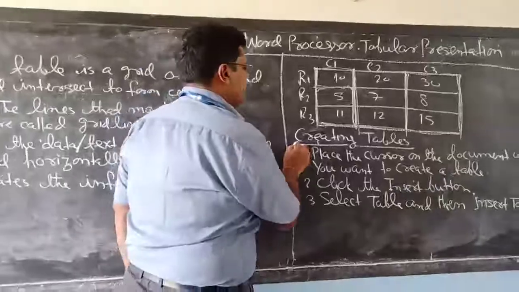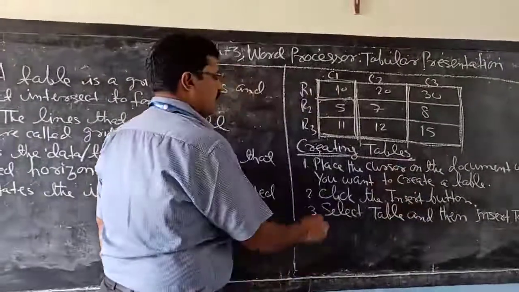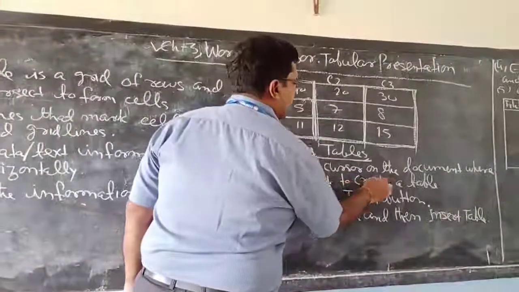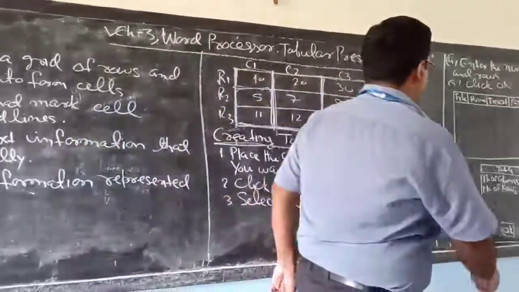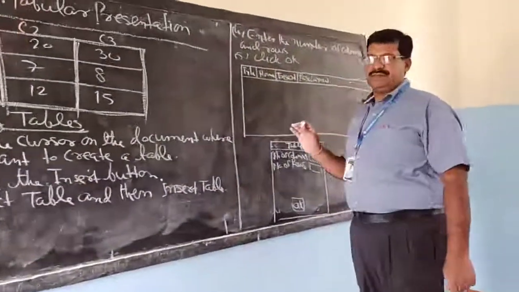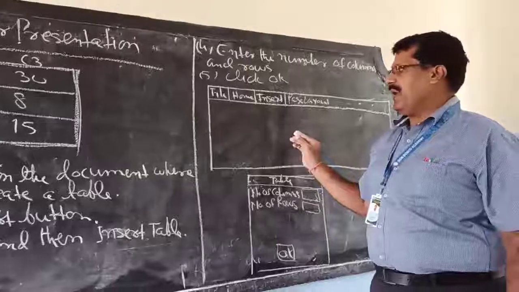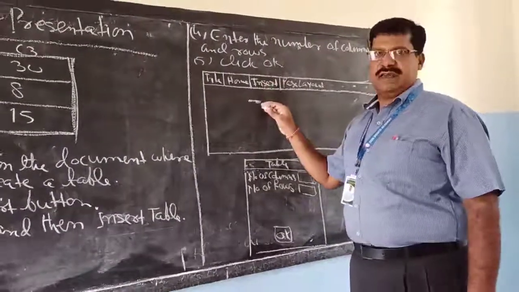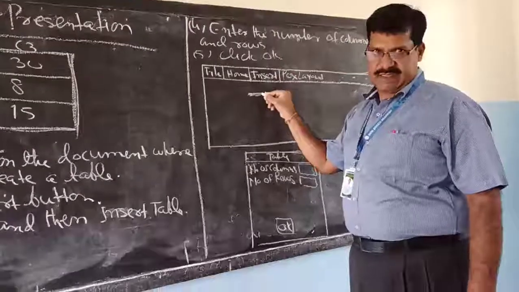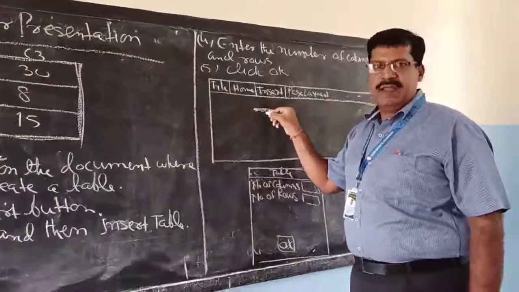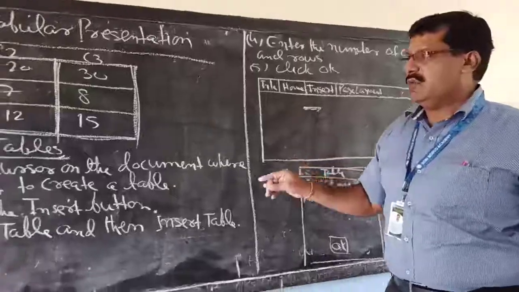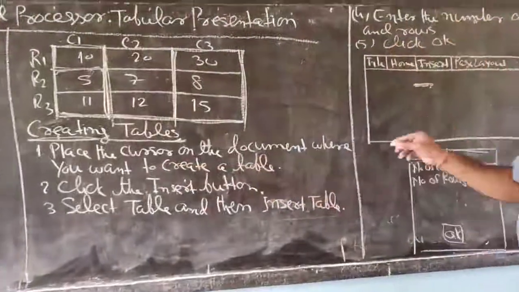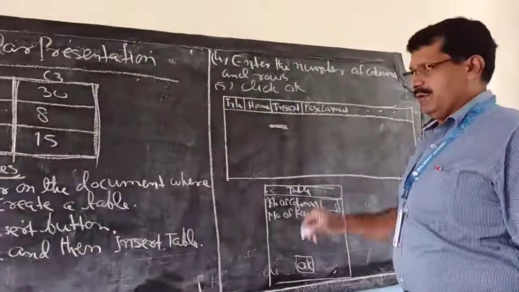So what are the steps to create a table? First step, place the cursor on the document where you want to create a table. Suppose this is a document page, and you want the table to be inserted over here. So bring the cursor, the pointer, to this place. Wherever you bring it, there only the table will be created.